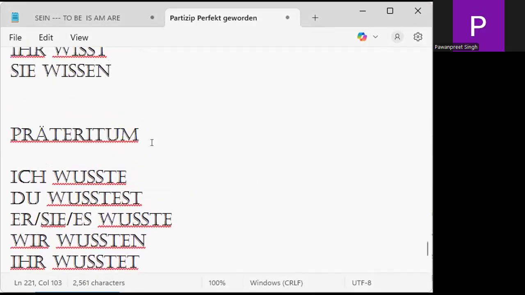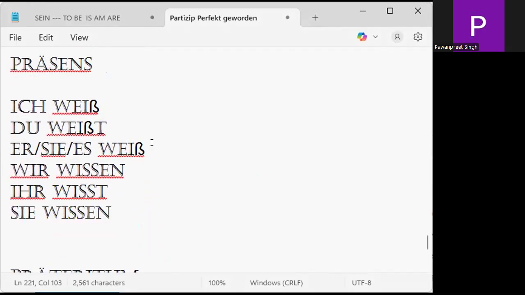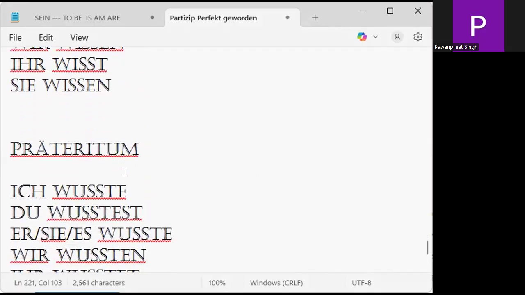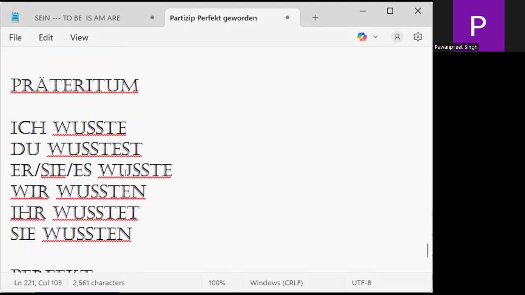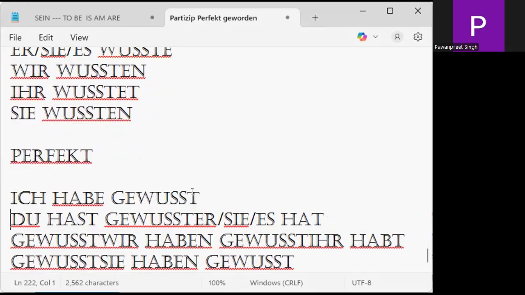Yes, now we need to understand. Wusste, I knew. Ich weiß, du weißt, I know, you know, he, she, it knows, wir wissen, ihr wisst, and sie wissen. Präteritum, ich wusste, du wusstest, I knew, er, sie, es wusste, wir wussten, ihr wusstet, and sie wussten. Perfect, it means I have known. Ich habe gewusst. Wissen is gewusst.